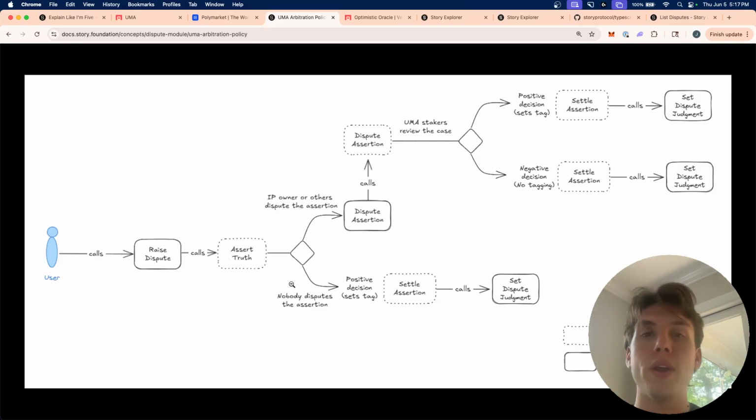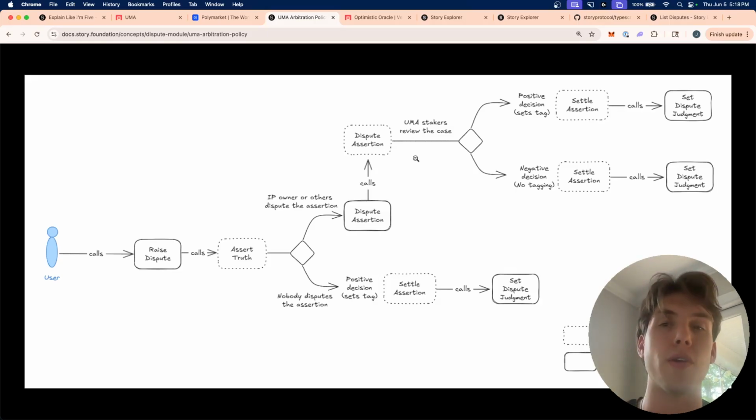If no one counters that, right? If the other IP owner that is using my Pikachu improperly doesn't say anything, then it will just be true, right? The judgment will be set and it will be flagged and taken down. If they counter and say, actually, hold up, we created Pikachu before you, they can counter dispute, right? And if they counter dispute, then UMA will go in and decide on the outcome.